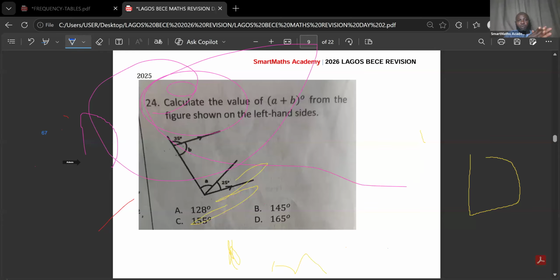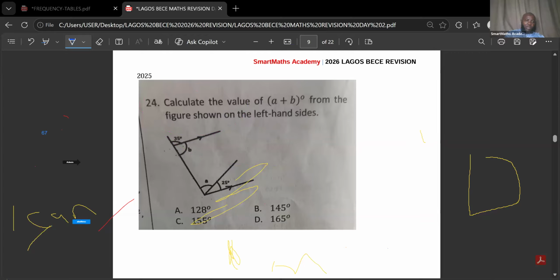Question 24. Calculate the value of A plus B degrees from the figure shown on the left hand. Now, the analysis of this one is this. You can see the parallel lines there. Those parallel lines are what we are going to use to get our answer. Let me redraw it so that I can explain it better. I have a line here, another line, and another line like this. This line and this line, they are parallel.